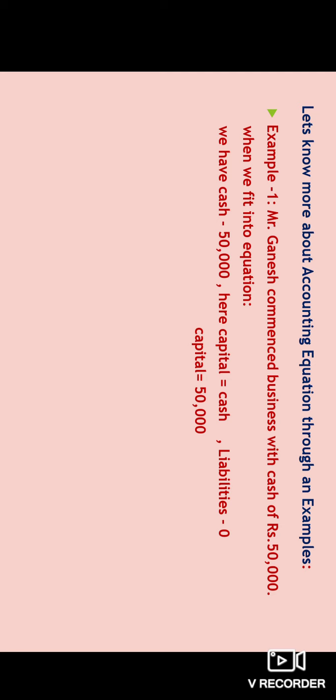Third item is liability. So here cash is 50,000. Whenever any person invests money at the starting of the business, that is known as capital. That is why here capital is 50,000 and cash is also 50,000. But the liability is 0 because nothing is given.